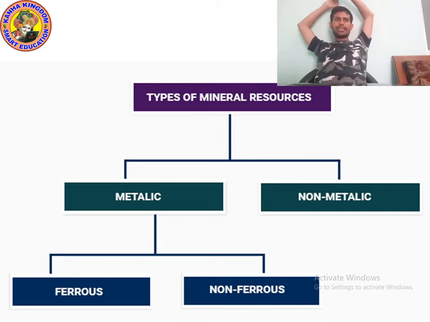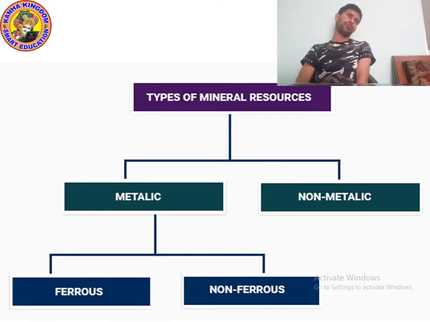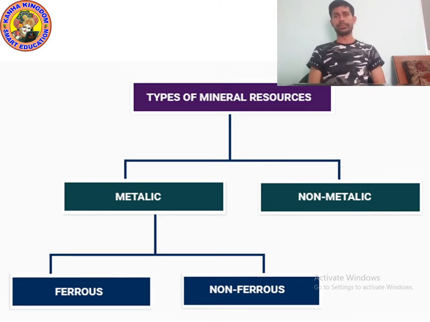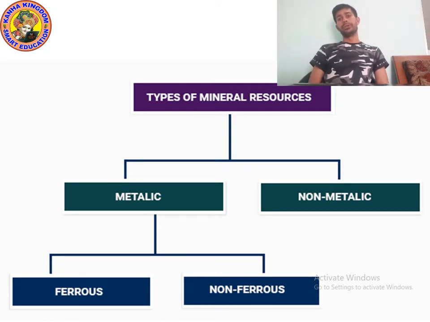Okay, kids. Now let's see the types of minerals. Means resources. From where do we get minerals? You can see types of mineral: metallic mineral, non-metallic mineral. There are mainly two types of mineral: metallic mineral and non-metallic mineral. And we can divide metallic mineral into two parts: ferrous and non-ferrous.